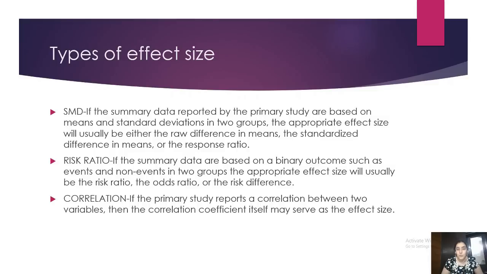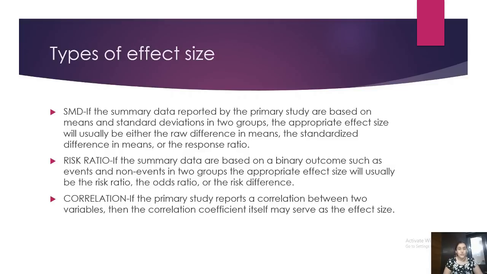Number 1, where mostly we deal with experimental study papers. This is something which came from the medical line. Why there was this input of means and standard deviations was because here we compare 2 groups, and in medical line generally there is experimentation, the 2 groups being experimental group and control group. So if they are testing a vaccine, they will have 2 groups, experimental and control. So this is one way of calculating effect size. I'll come to each one of them.